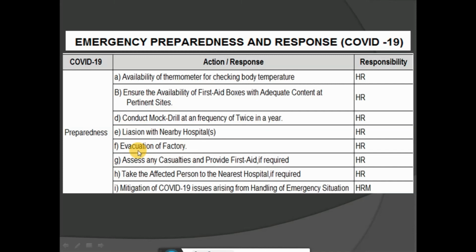Next, evacuation of the factory. Then assess any casualties and provide first aid if required. Next, take the affected person to the nearest hospital if required. This is the responsibility of HR. Mitigation of COVID-19 issues arising from handling of emergency situations. This is the function of the CFT or safety committee. The safety committee will have to take action to mitigate the issues related to COVID-19 in the organization.